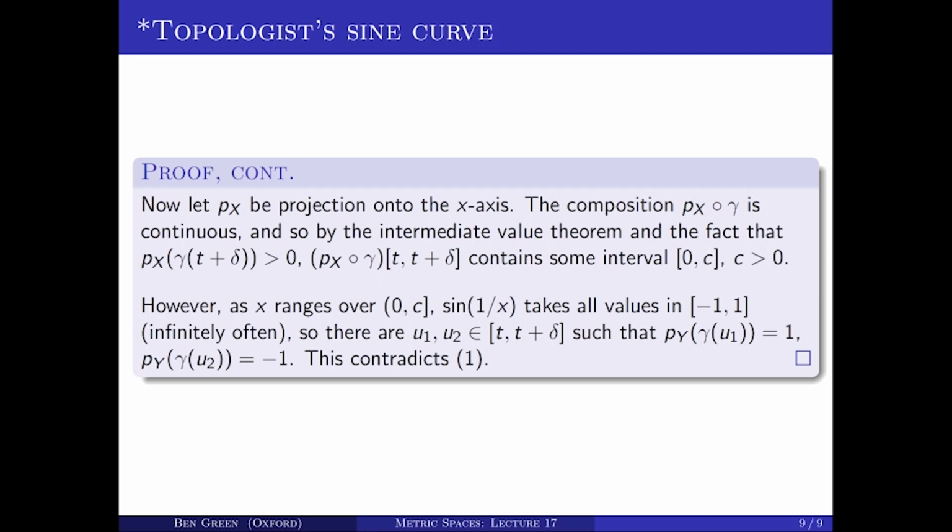Okay, so the proof that the topologist sine curve is not path connected is tricky, definitely non-examinable, but I think it's a thing to be aware of. So it's a classic example showing that you can be connected, but not path connected. Okay, that's the end of chapter 7 of the course, in which we talked about various different notions of what it means for a metric space to be joined up.